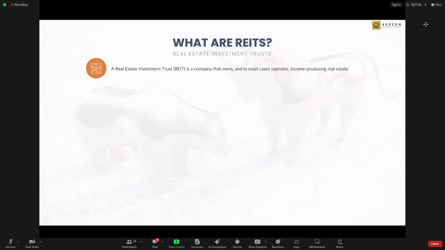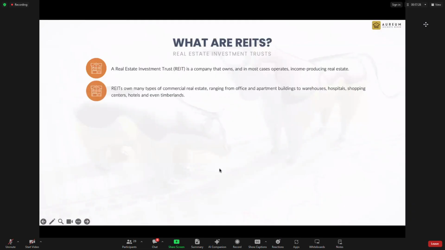So the keywords are income producing and real estate. They buy properties that are able to generate income, and the income is rental income. They can own many types of properties, like commercial real estate, from office, apartment building, warehouse, hospital, shopping center, hotel, even timberland. It can be any form. But in Singapore, we only have 6 types of REITs. We'll talk about that later.